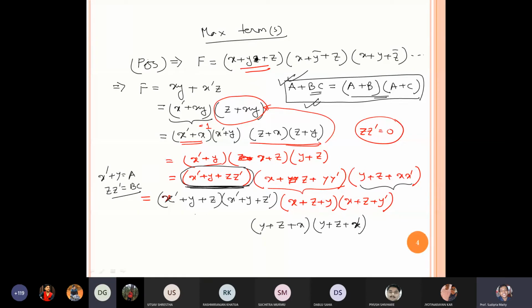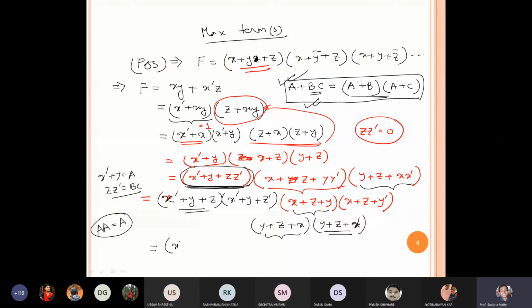Now you observe, this term is double, and this term is also double. So I can omit one because a into a is nothing but a.